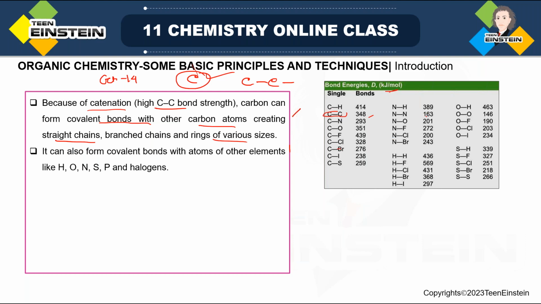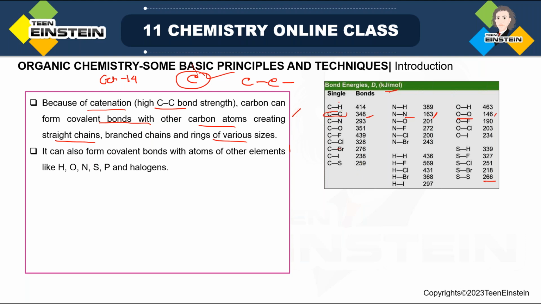You can also compare with some other elements from the second period, I mean nitrogen and oxygen. Now look at the values: it is 163 kilojoule per mole and 146 kilojoule per mole. And we also have the sulfur bond, which is 266, but the carbon-carbon bond is 348, if you compare bonds between the same elements.